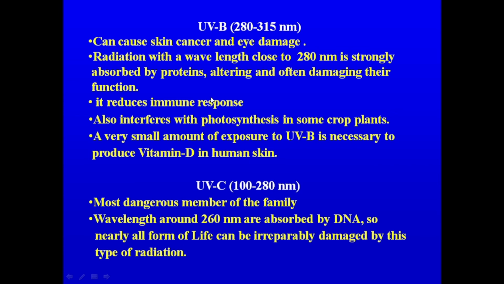Hence exposure to the UVB reduces immune response, and it also affects the efficacy of vaccination, because the principle of vaccination basically works upon the production of antibody molecules. As you get vaccinated, you are hoping that the antibody level within your blood increases.